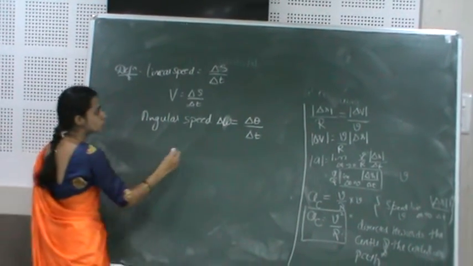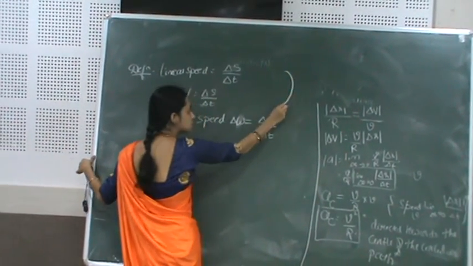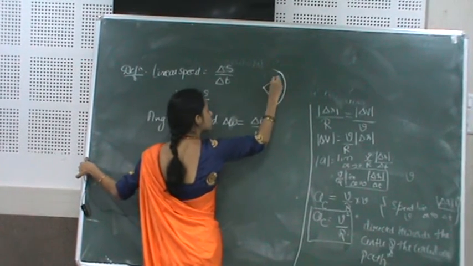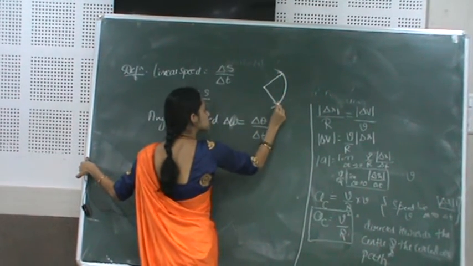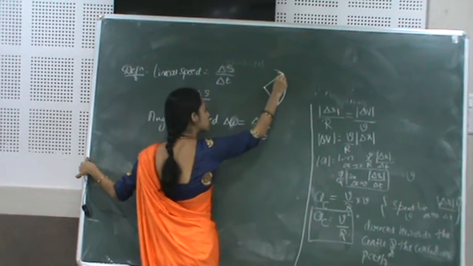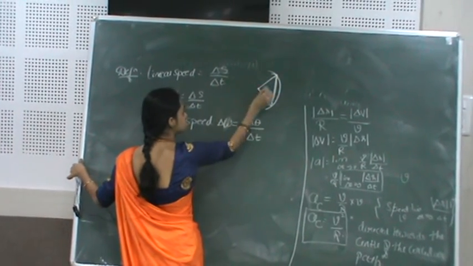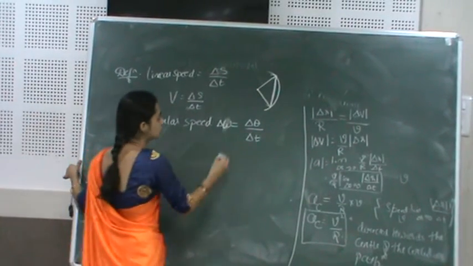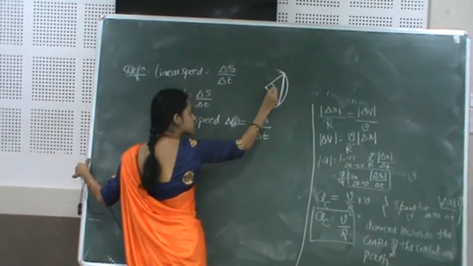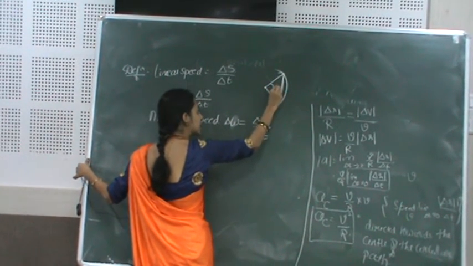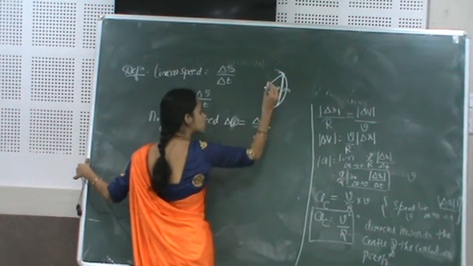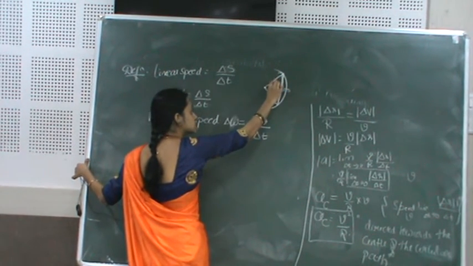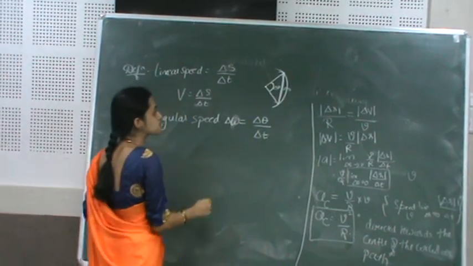So in the circular path which I have just drawn, this value gives you what? The linear displacement. Delta r, which I have taken as delta s. The angular displacement is what? Delta theta. This is linear displacement, this is angular displacement.